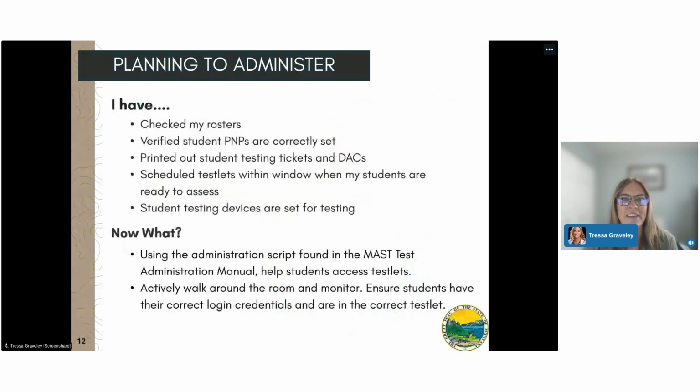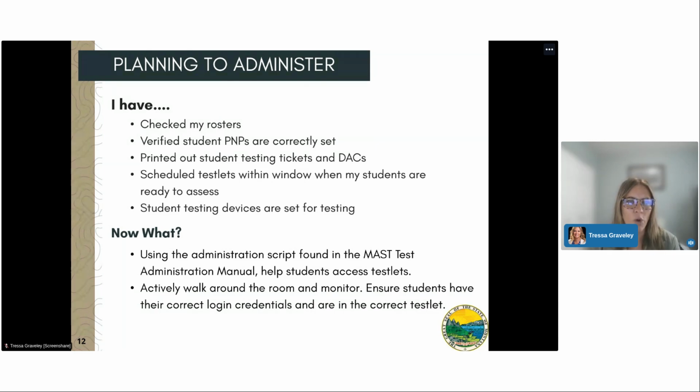Now that educators have checked their rosters, verified student PNPs are set correctly, printed out test tickets and daily access codes, scheduled testlets within the window when students are ready to assess, and ensured that student testing devices are set for testing, educators can be sure that they have their administration script ready. This can be found in the MAST Test Administration Manual. This script helps students walk through how to access testlets. This test administration manual can be found on the MAST portal.